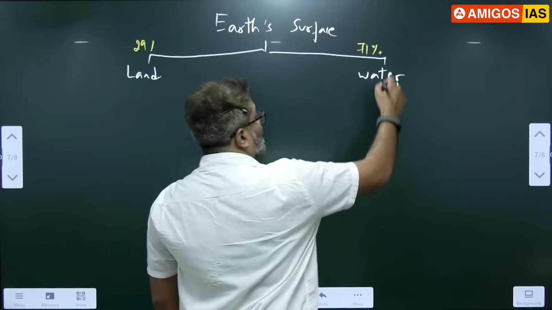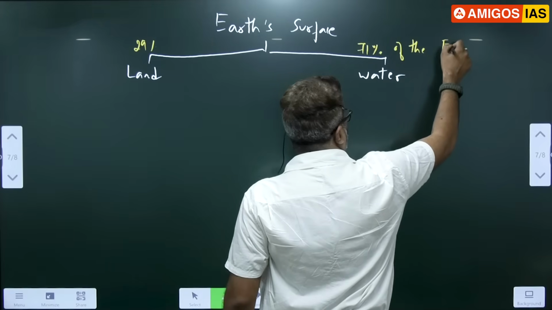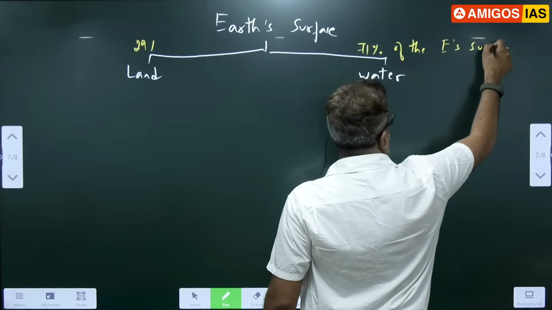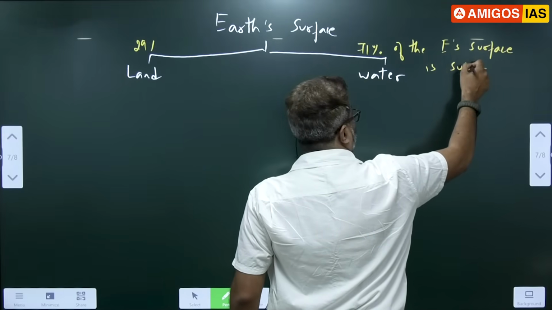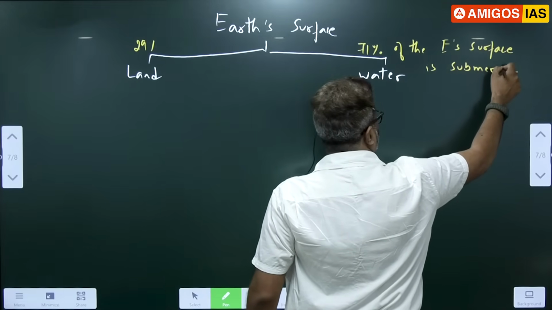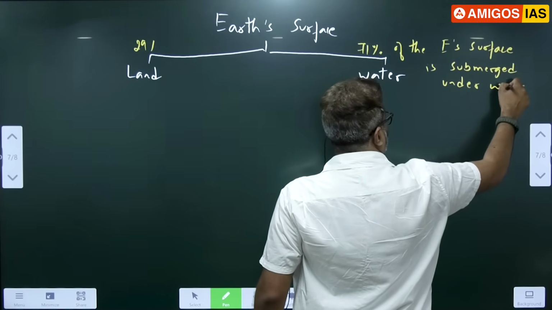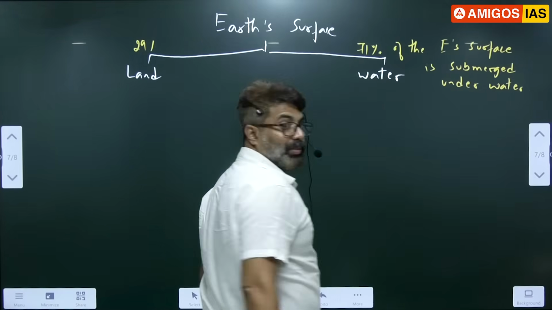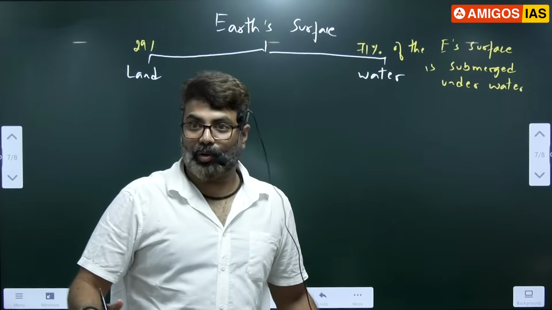Please write. 71% of the Earth's surface is submerged under water. That means a lot of places are under water today.